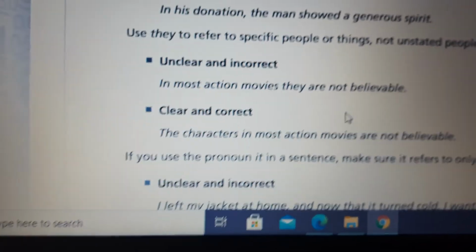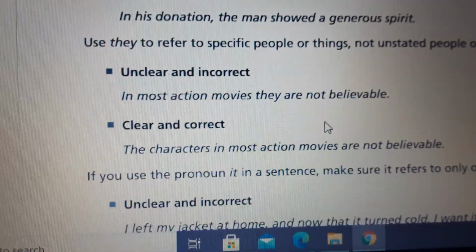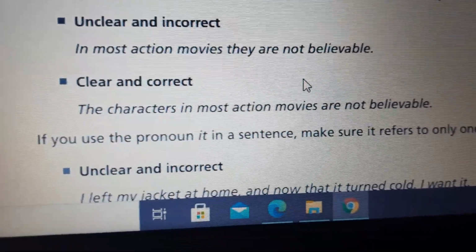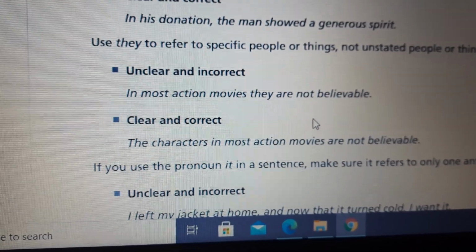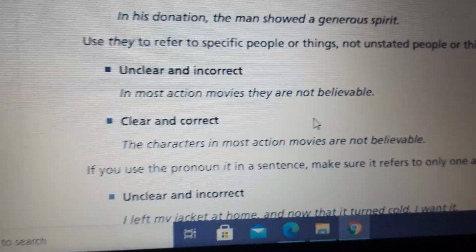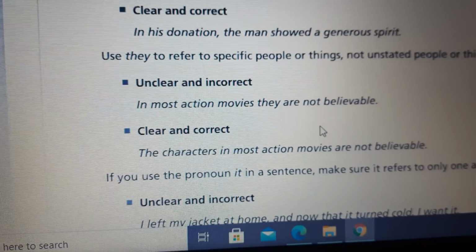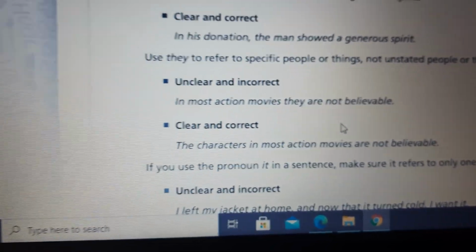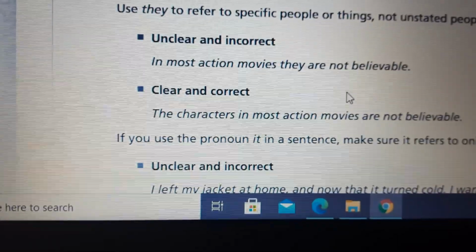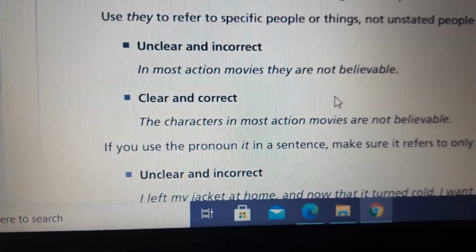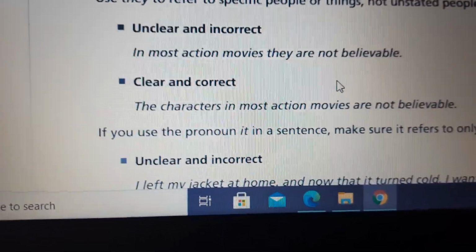And most action movies, they are not believable. Let's have a look at the second one, clear and correct. The characters in most action movies are not believable.